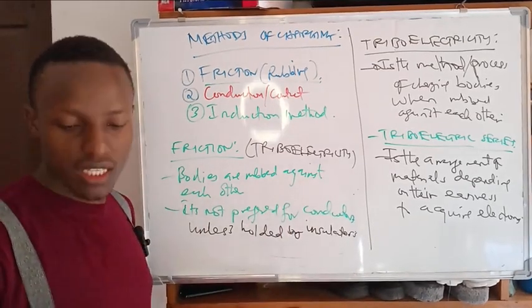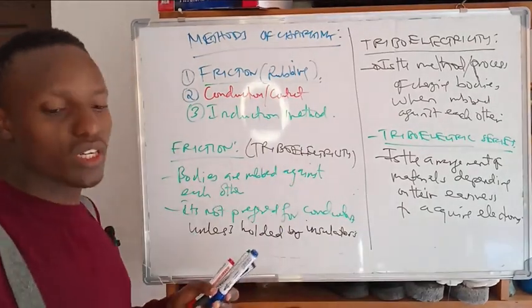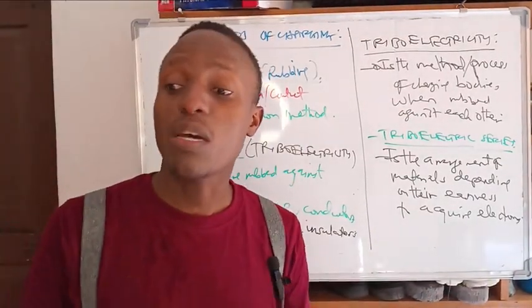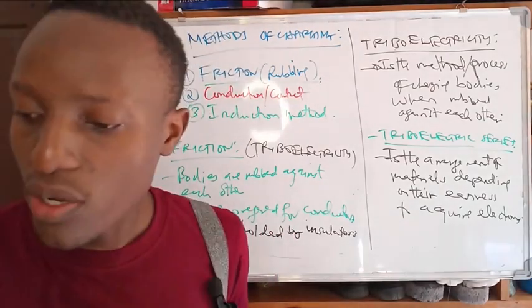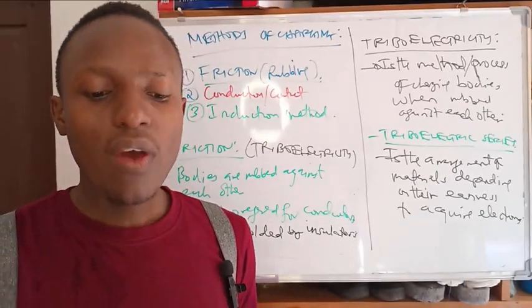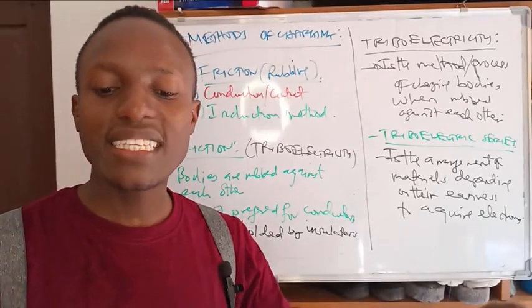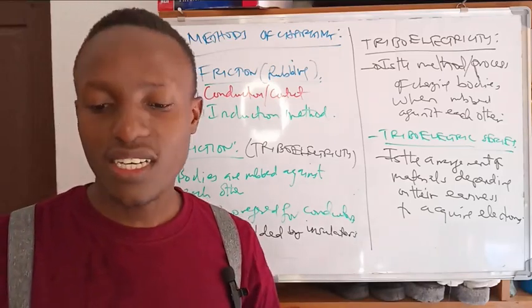Let me give you sample questions about friction. Let me get a book here. For example, when a glass rod is rubbed against silky cloth, some electrons from the glass attach themselves to the silk.